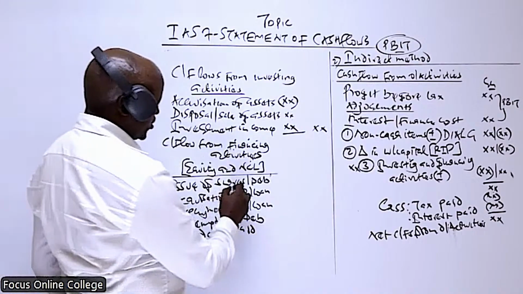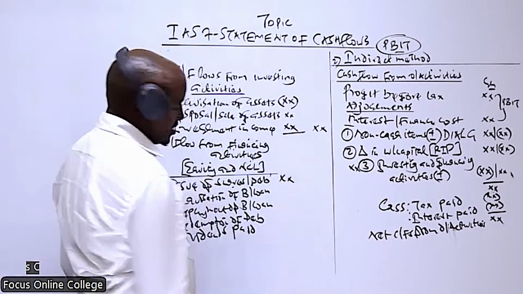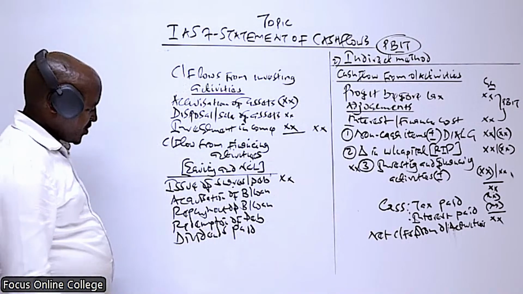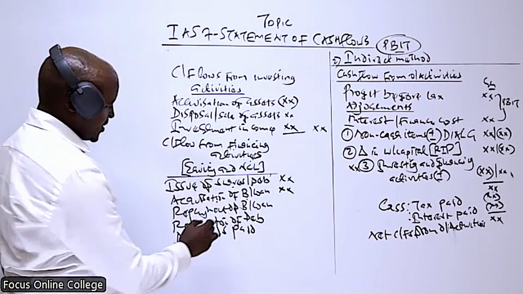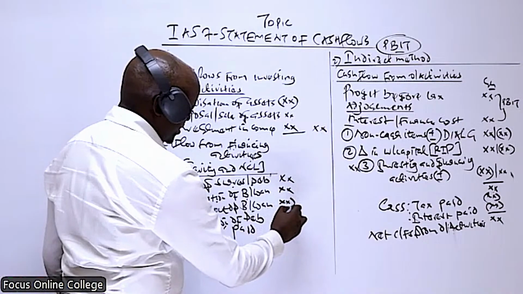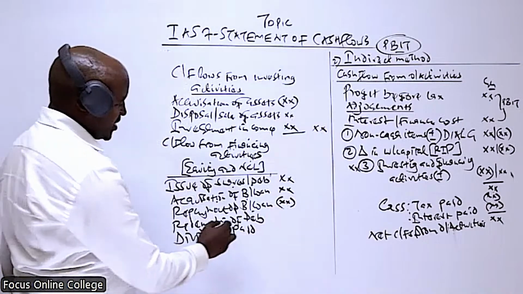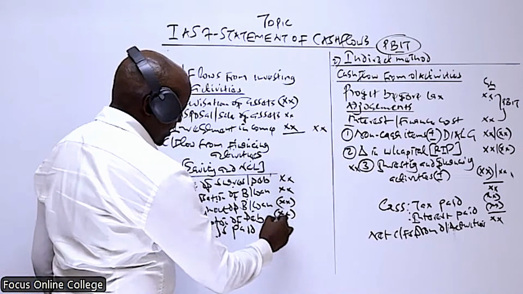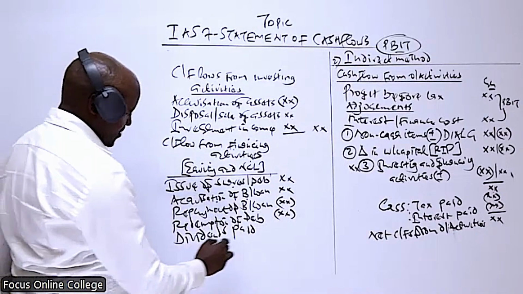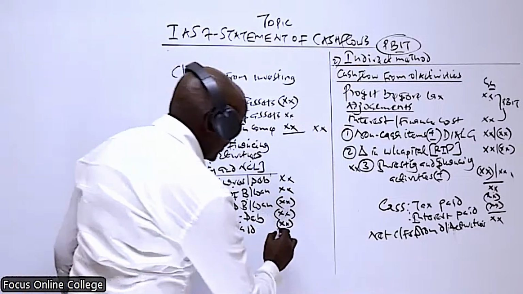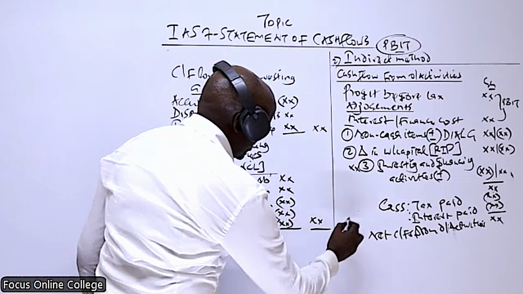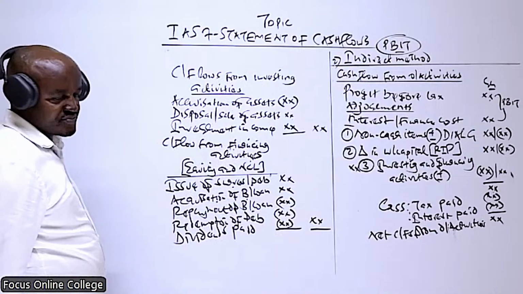Now, once the company issues shares or debentures, that results in cash inflow. Once the company acquires a bank loan, that is a cash inflow. Once a company repays a bank loan, that is a cash outflow. Once the company redeems the debentures, that involves cash outflow. Once the company pays dividends, that involves cash outflow. So we get the net amount, we take it to the last column.